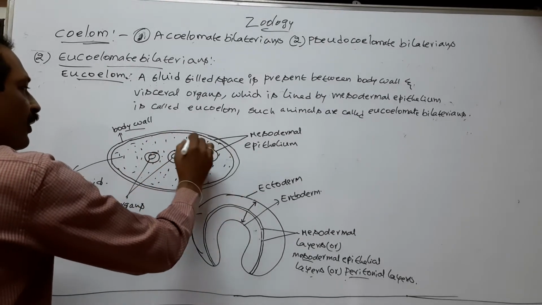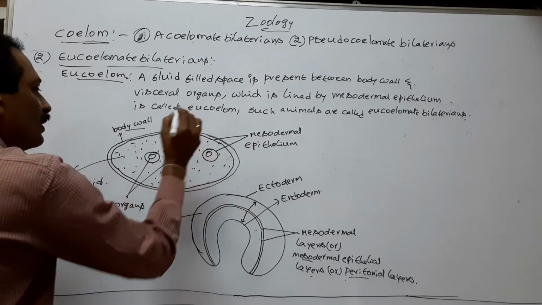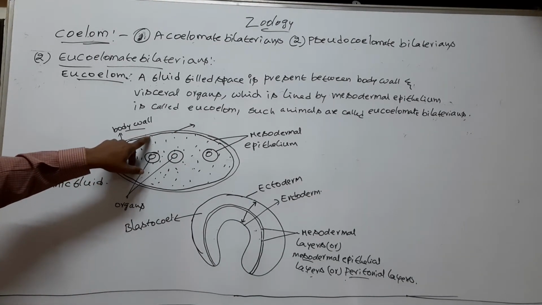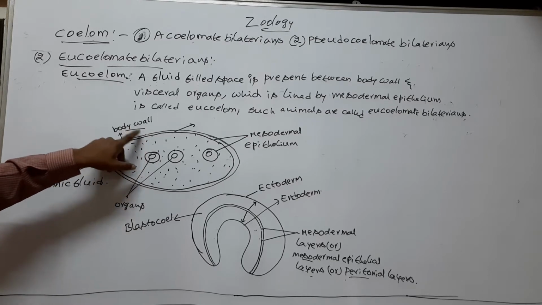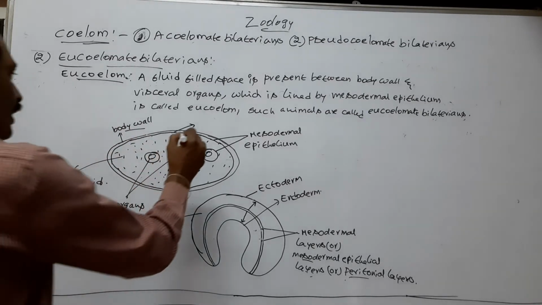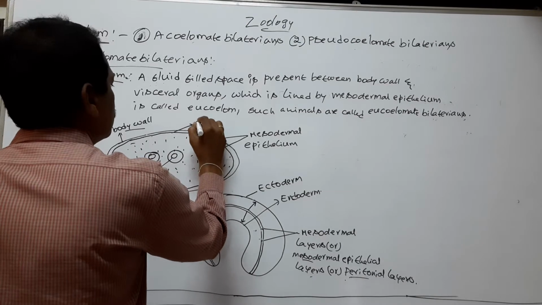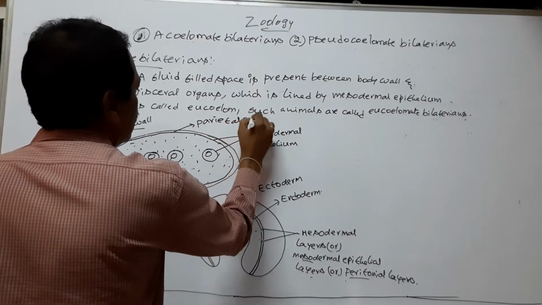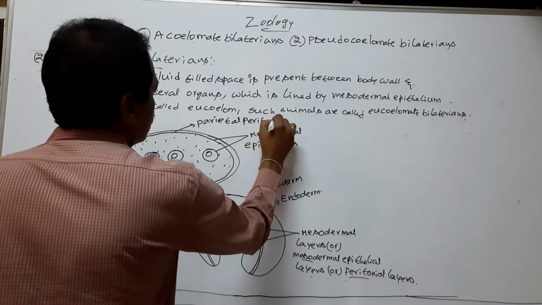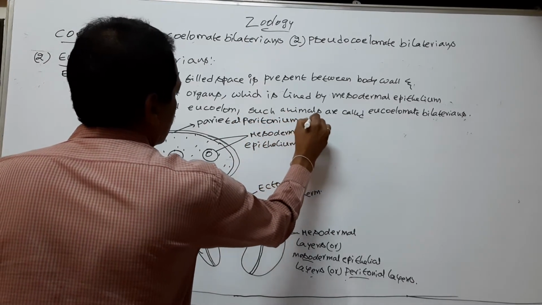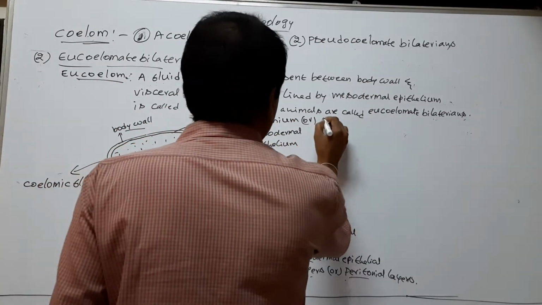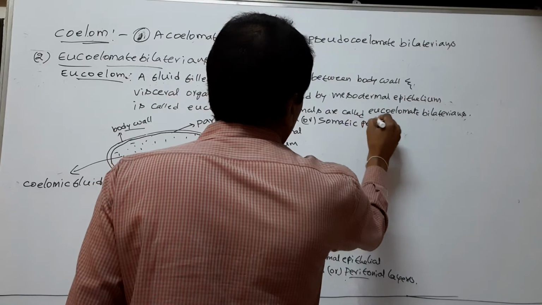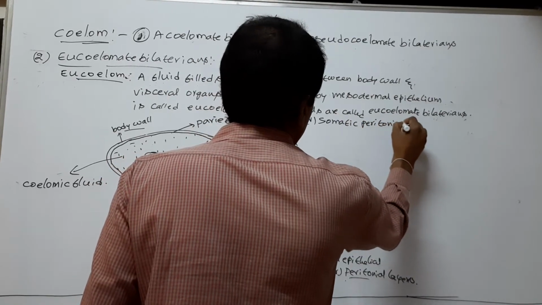This outer peritoneal layer, which is arranged near or under the body wall, is called parietal peritoneum or somatic peritoneum.